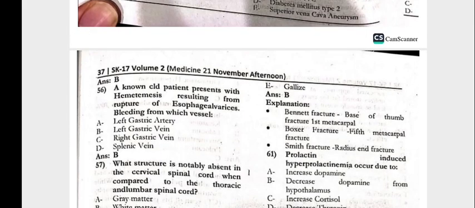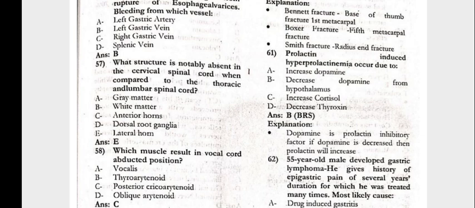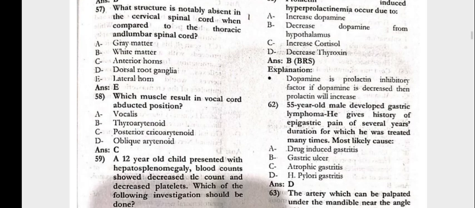56. A known CLD patient presents with hematemesis resulting from the rupture of esophageal varices bleeding from which vessel? That is the left gastric vein. 57. Which structure is notably absent in the cervical spinal cord when compared to the thoracic and the lumbar spinal cord? That is the lateral horn.